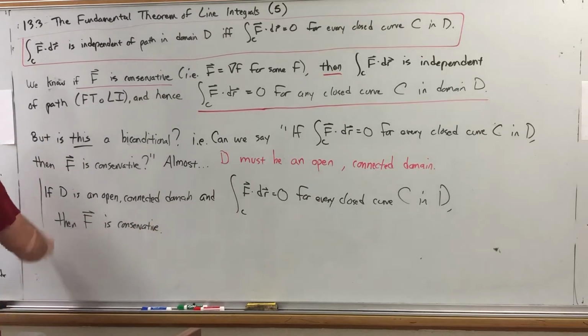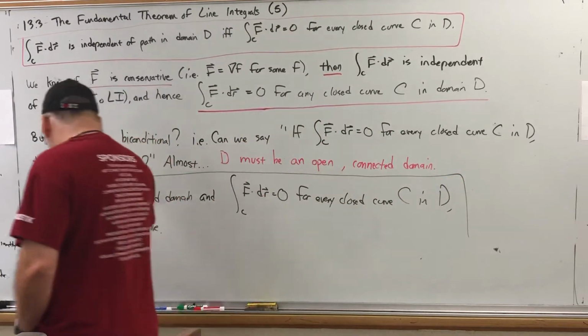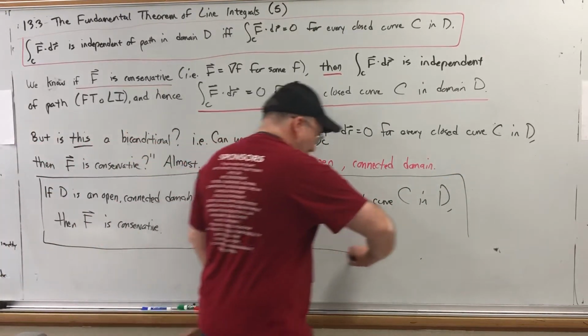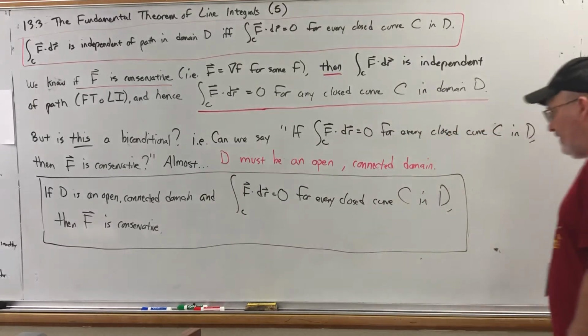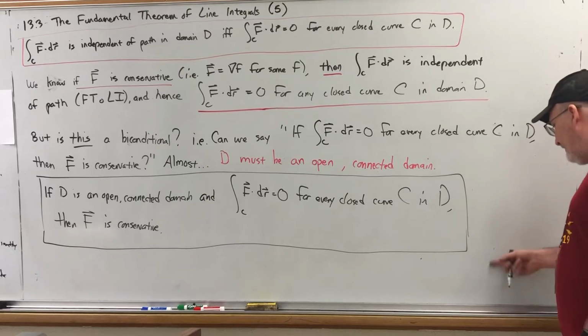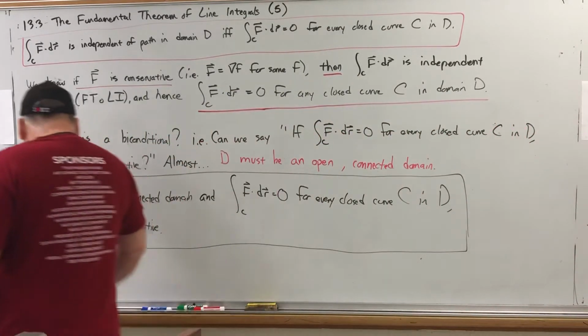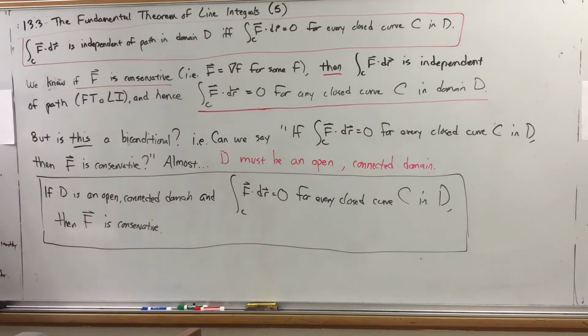So what does this mean in terms of the fundamental theorem of line integrals? It means if your line integral is equal to 0 over any closed curve, then you can apply the fundamental theorem of line integrals over any other curve. Actually, over any curve, period. It doesn't even have to be not closed, because it would still come out to be 0. So we kind of have a biconditional. In this direction, it doesn't matter if the domain is connected.